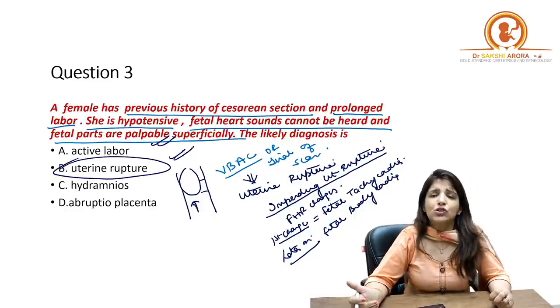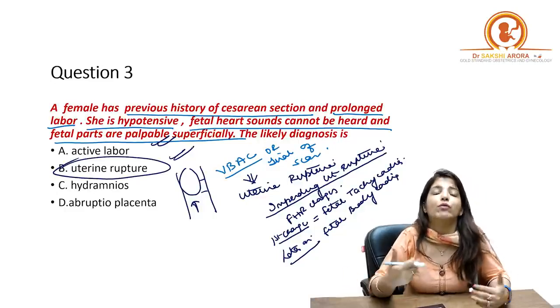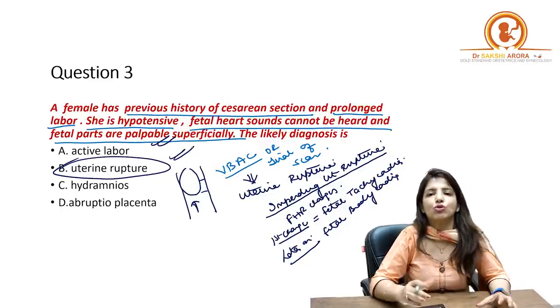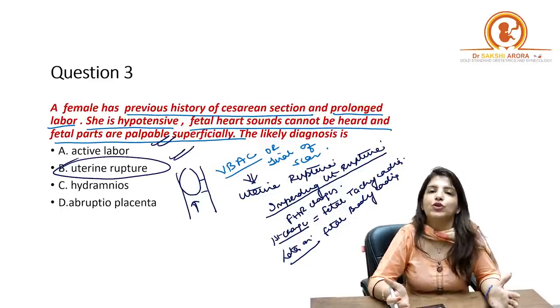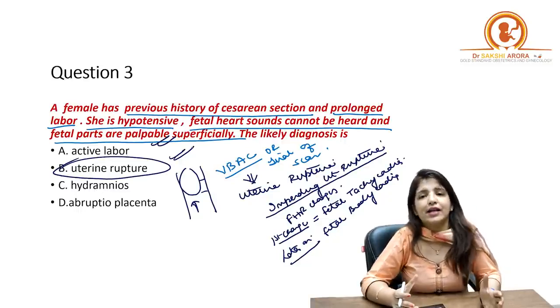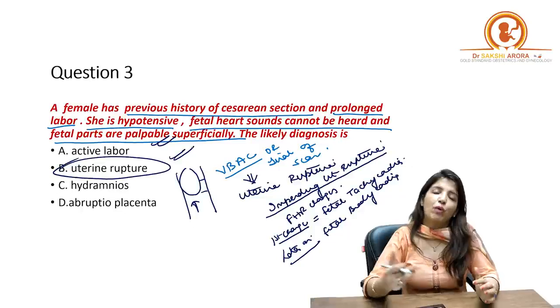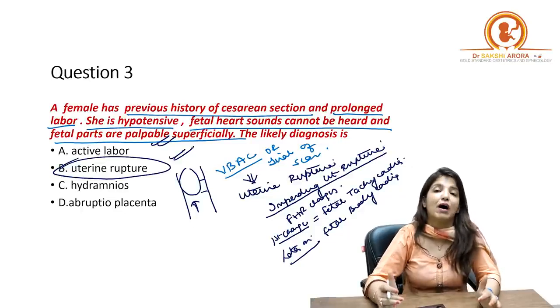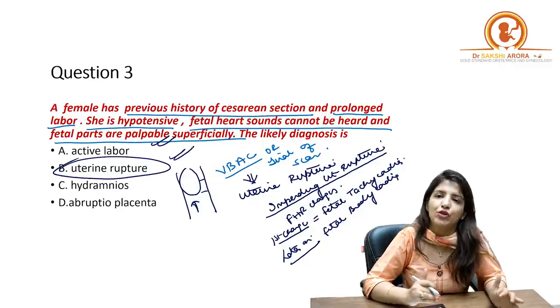Again, in case of hydramnios, suppose because of the excessive amniotic fluid you are unable to hear the fetal heart sounds, then why is the mother having hypotension and tachycardia? And why are the fetal parts palpable superficially?